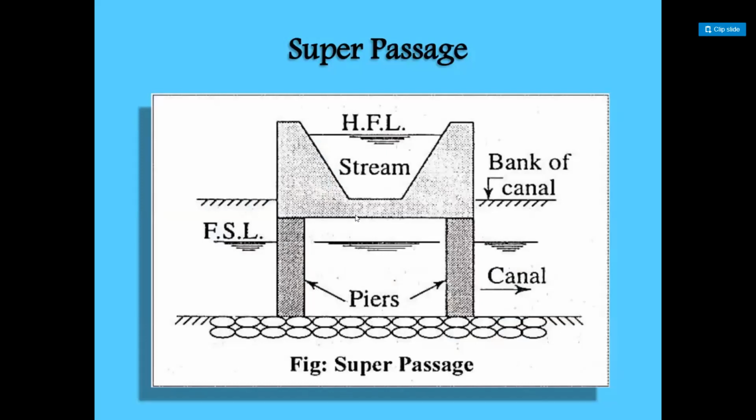There is a clear gap between the full supply level of the canal and the bed level of the stream. This is the structure. So this is the bed level of the stream and the full supply level. There is a clear gap, so the structure suggested is super passage.